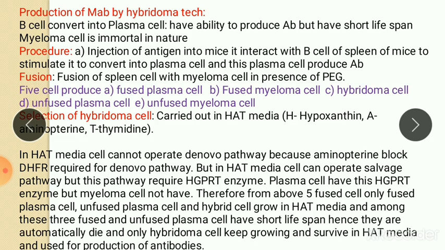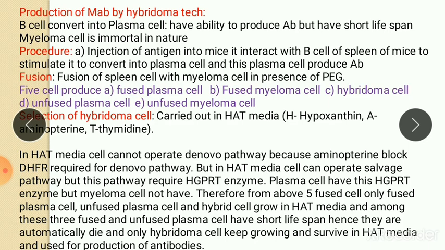So in hybridoma technology, this problem of the short lifespan of plasma cells is overcome by fusing the plasma cell with a cancerous cell called myeloma cell. Myeloma cell is a cancerous cell and immortal in nature.